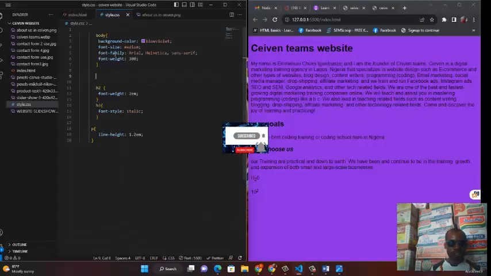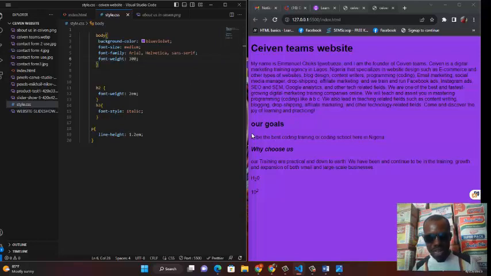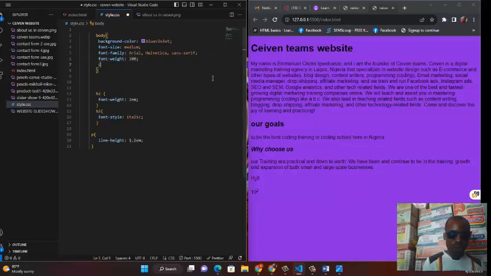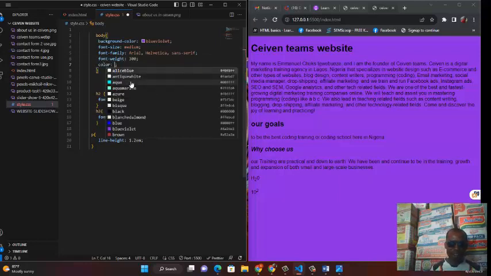Let's now come practical. If you check very well, this is the body that we're talking about. We want every other thing here to inherit what is in the body because they are all written inside the body. So let's just start with color. Remember, all these things I stated here are all in the body and we want them to inherit it. Already background color has been inherited by all. But let's now go to color, which is to color our writing, okay? And let's use that to also explain that if you want to color your writing, you simply put color. Just color is for write-up, while background color is for the background. So what do we give our write-up?